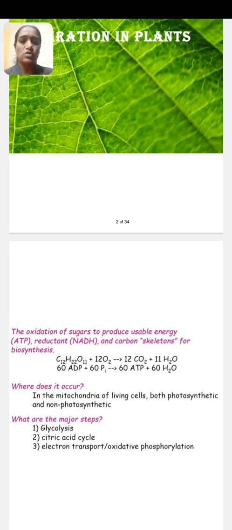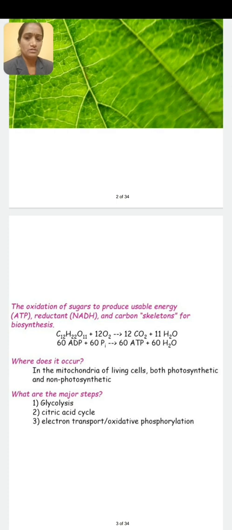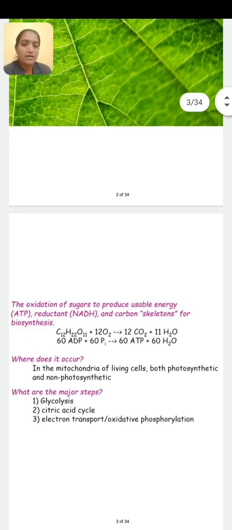Oxidation of sugar to produce usable energy in the form of ATP and NADH2 is known as respiration. Means when oxygen is taken inside, oxidation of food material takes place.